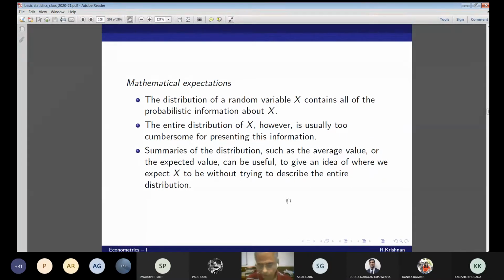Sir, I have a doubt from yesterday's class. In the space of a random variable, is that the domain of the random variable, the sample space, or is it the range of the random variable? The space that you mentioned in the last day's lecture, it's the space or the support. I think it was written in the slide.